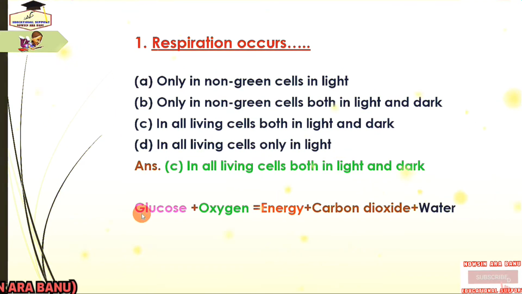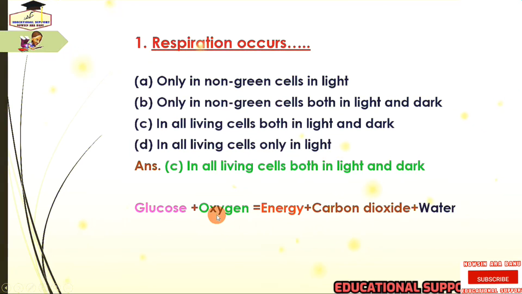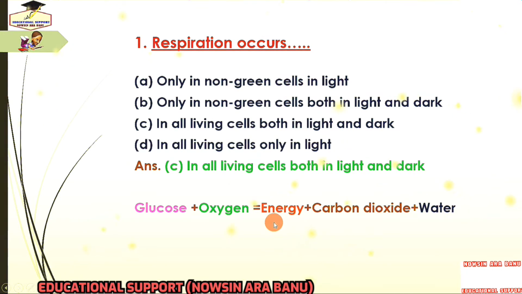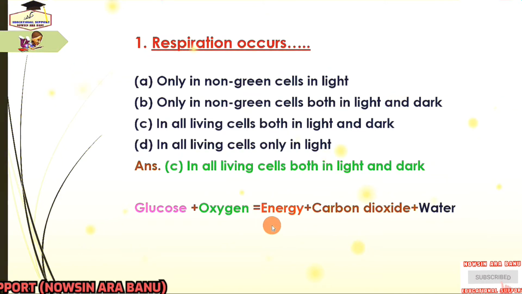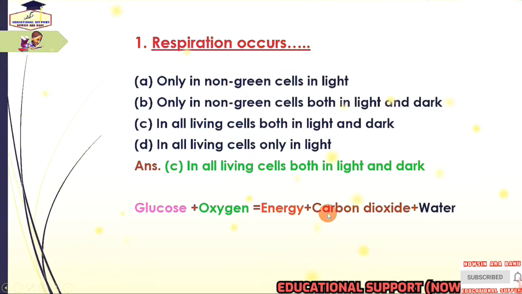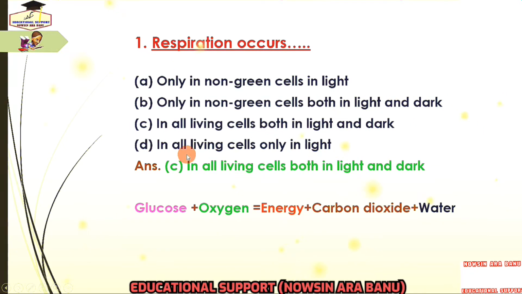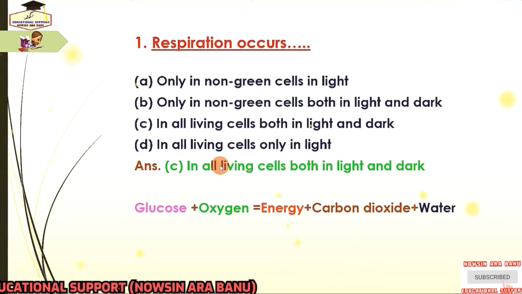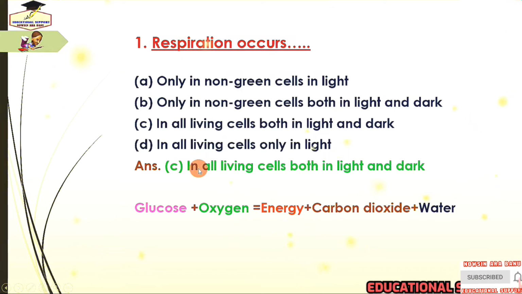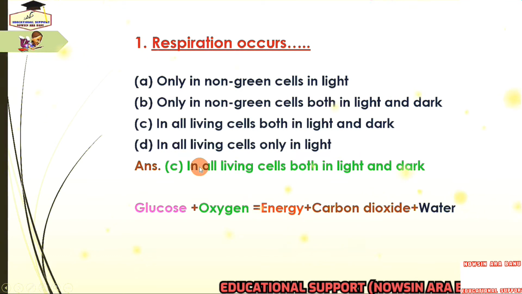Because respiration occurs when glucose combines with oxygen to produce usable cellular energy. And this cellular energy is used to fuel growth and all of the normal cellular functions. Carbon dioxide and water are formed as byproducts of respiration. So, respiration occurs in all living cells including leaves and roots. Since respiration does not require light energy, it can be conducted at night or during the daytime.